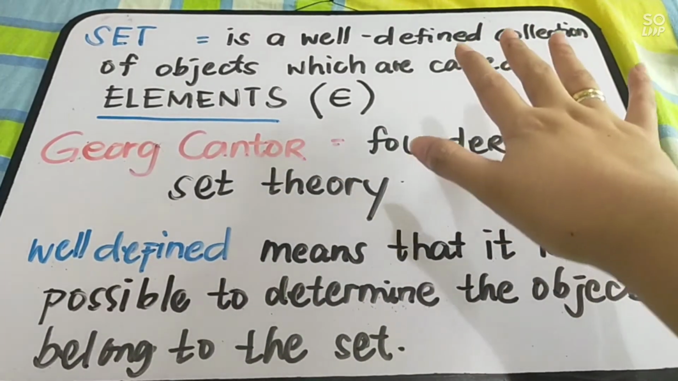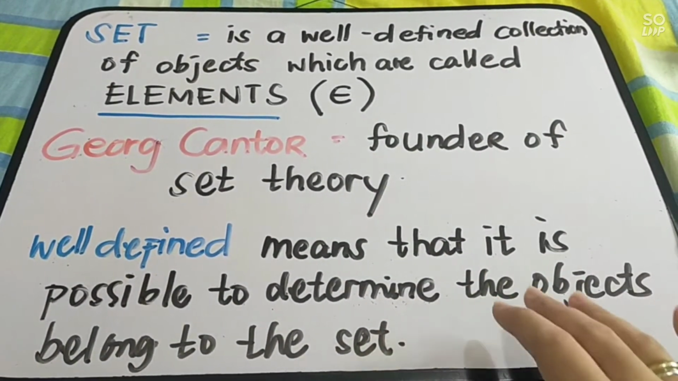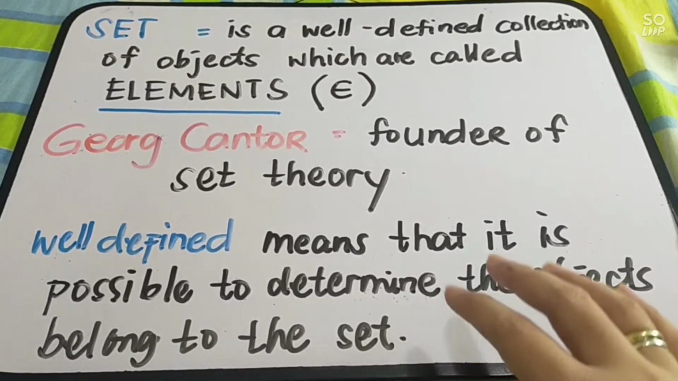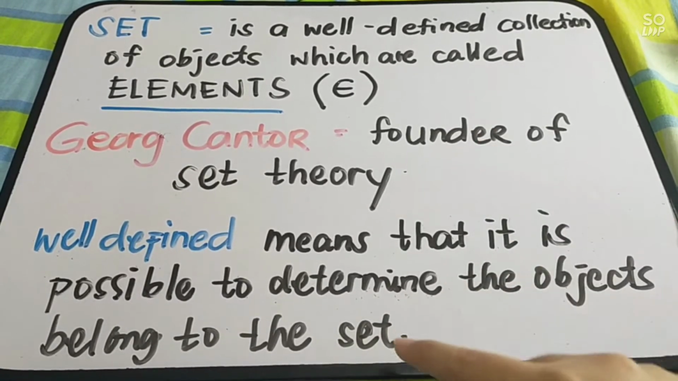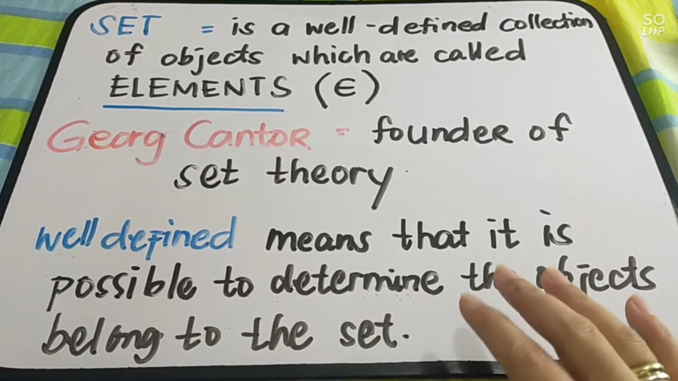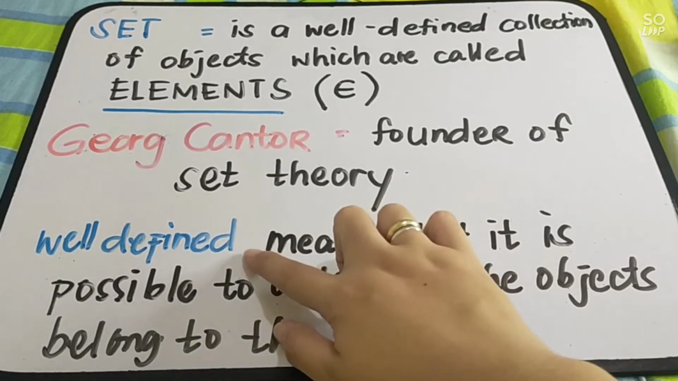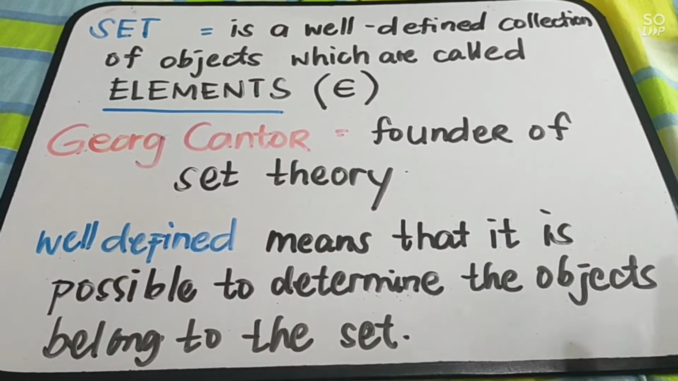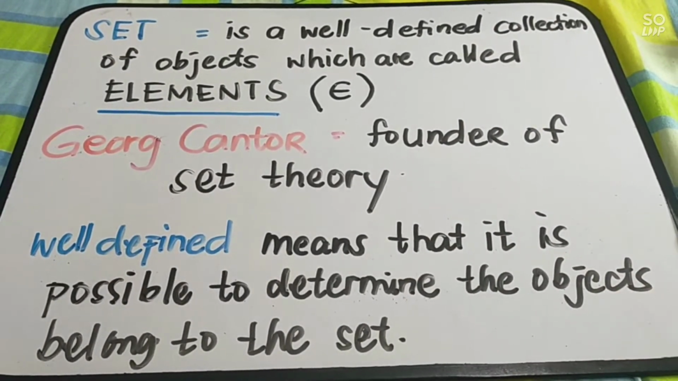When you say well-defined collection, this means that it is possible to determine the objects that belong to the set. When you say possible, you can list all the objects that are in the set. You can say or list everything that is contained in that set. That is what you call well-defined. But if you cannot determine it, that is not well-defined. Is it clear? Let's have an example.